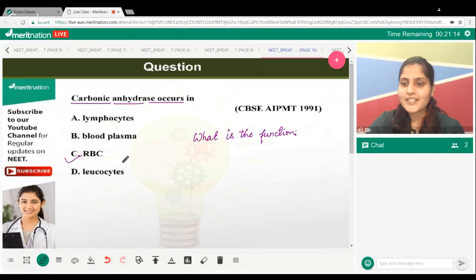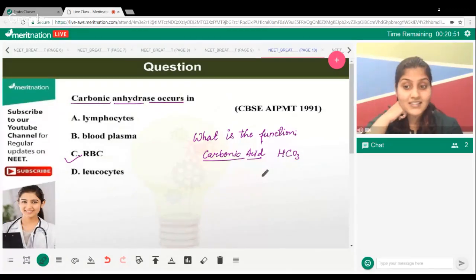It converts CO2 and water into carbonic acid. And then what? So it forms carbonic acid. And then what happens after carbonic acid is formed? Does it remain like carbonic acid forever? Aditya, exactly, Minakshi and Umesh. What happens after that? The carbonic acid will be converted into what?